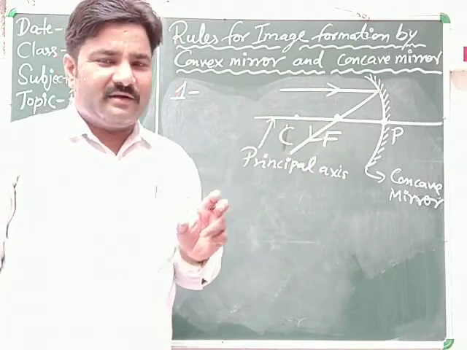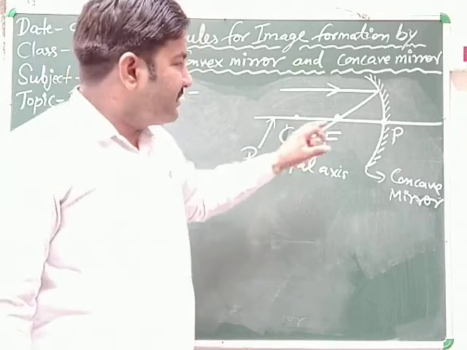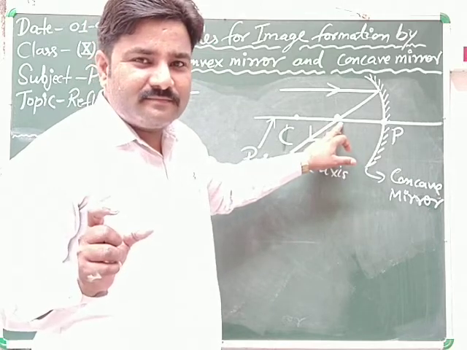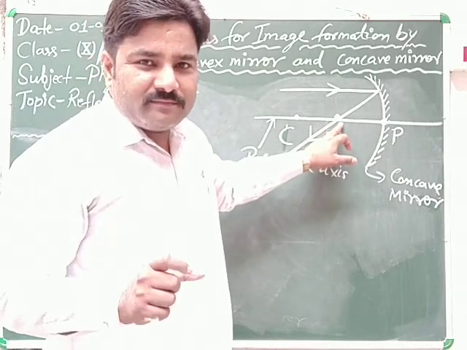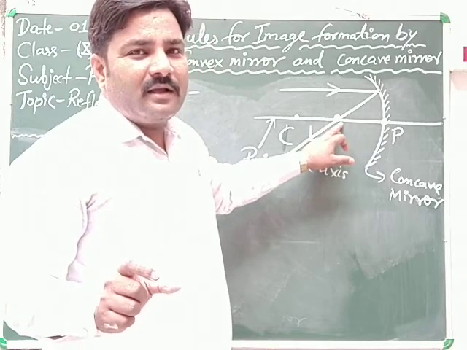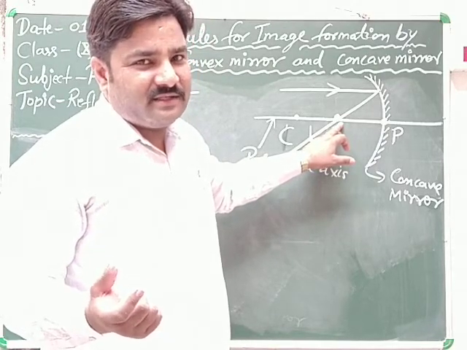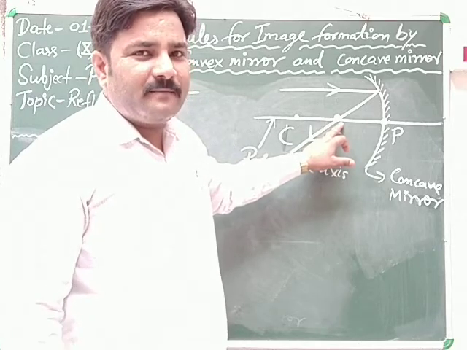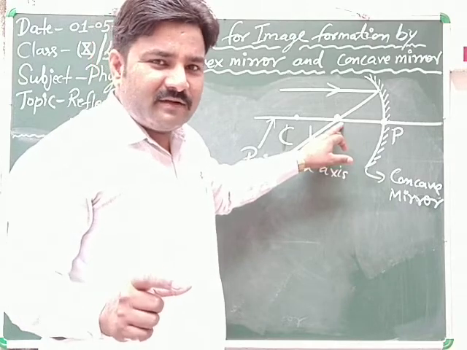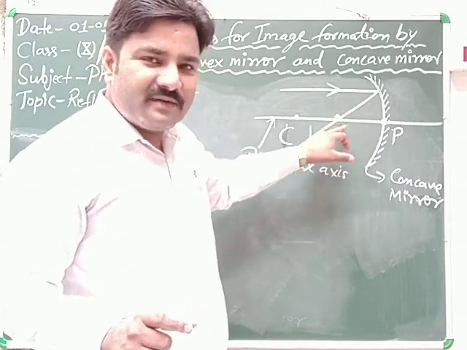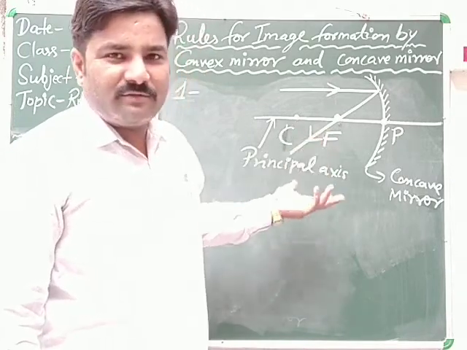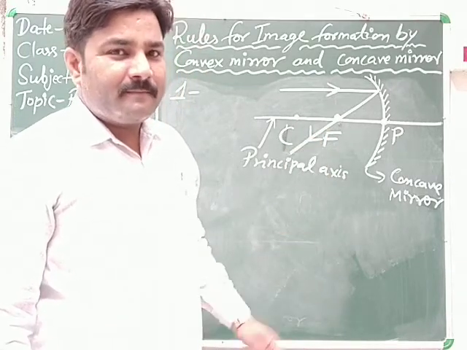Focus, as I defined in the previous lecture, is a point on the principal axis through which the ray passes whenever it comes parallel to principal axis, then after reflection. Clear? That point is focus. And center of curvature is also a very simple concept as I explained.